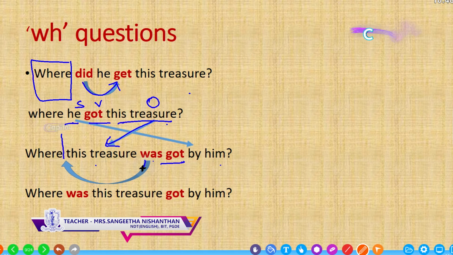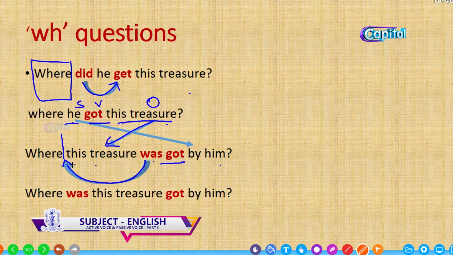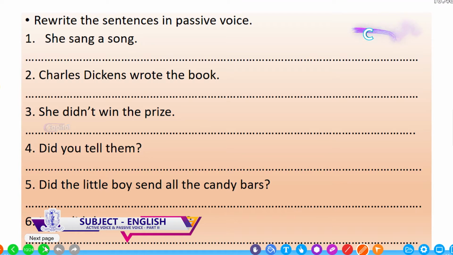Before that, you have to bring the be verb after the WH before the subject again. So now the question is, where was this treasure got by him? After changing into passive voice in the statement word order, again you have to make it to a question. Now here are some exercises for you, how to change them.